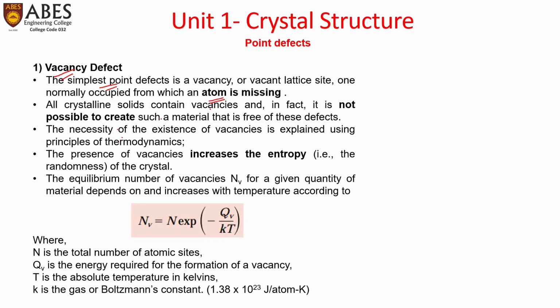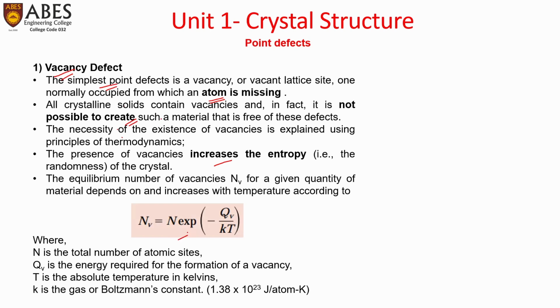All crystalline solids contain vacancies, and in fact it is not possible to create a material that is free of these defects. By the principles of thermodynamics the presence of vacancies is mandatory, and it increases the entropy.